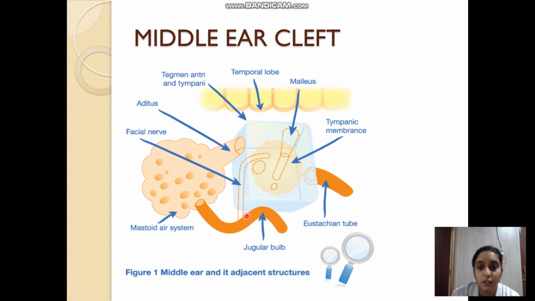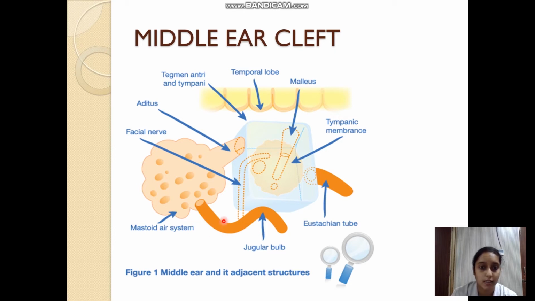The facial nerve also lies in the medial wall of the middle ear cavity, its horizontal part, and the vertical part lies in the posterior wall. Usually the facial nerve is covered by a bony canal, but when this canal is dehiscent, the disease process can easily involve the perineurium, epineurium, endoneurium of the facial nerve, and depending on the level of involvement, there will be occurrence of facial nerve palsy.